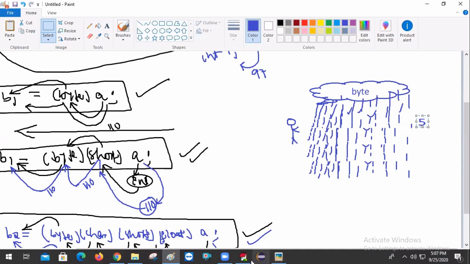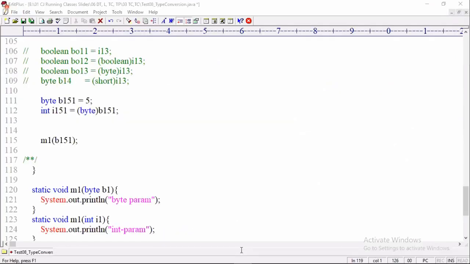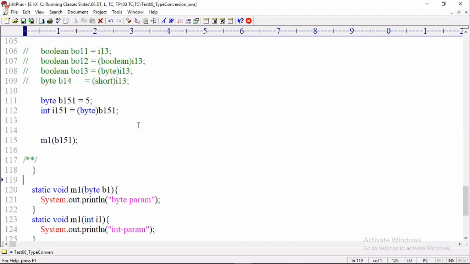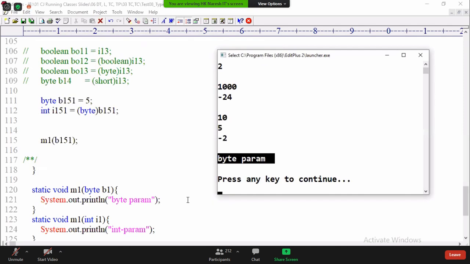So once you store a value in a variable, and when you are bringing that value out of that variable, the value's original type is gone, because the value coming through that variable becomes what? Byte. Let me show you. Control 1 compile successfully. Control 2 executed. Look at there, which parameter method executed? Byte param. And now what is the statement?